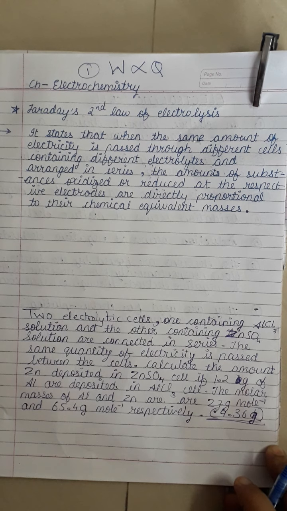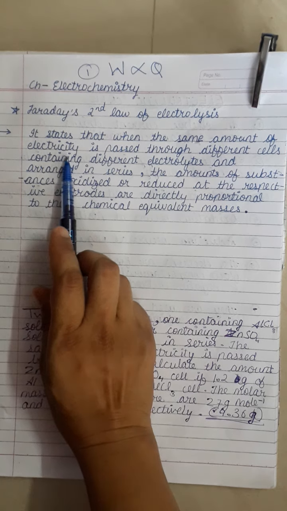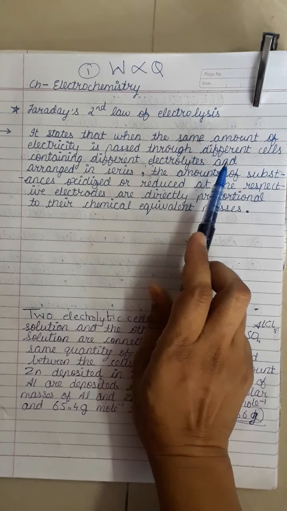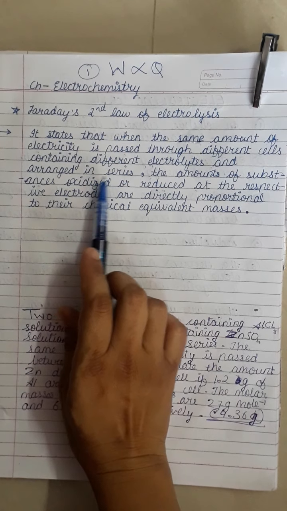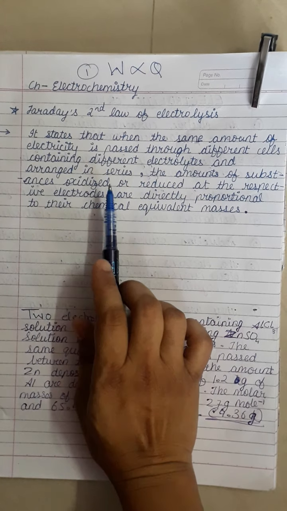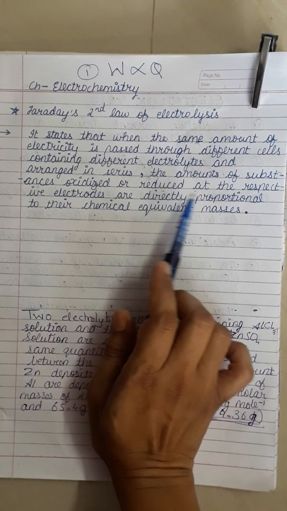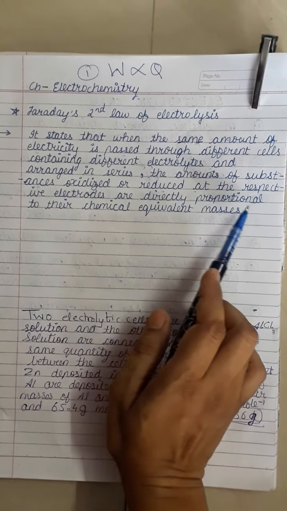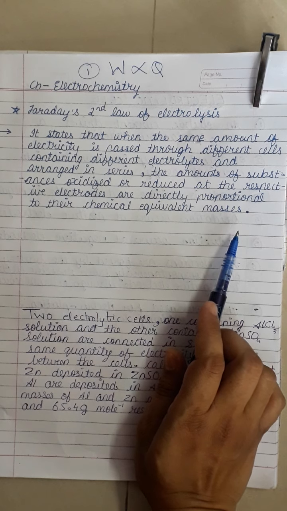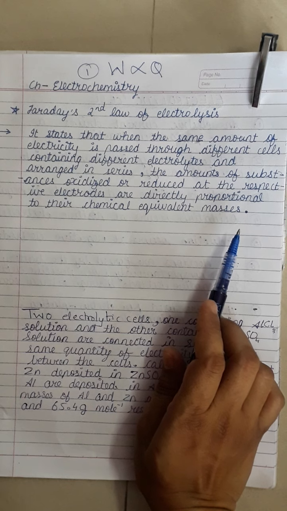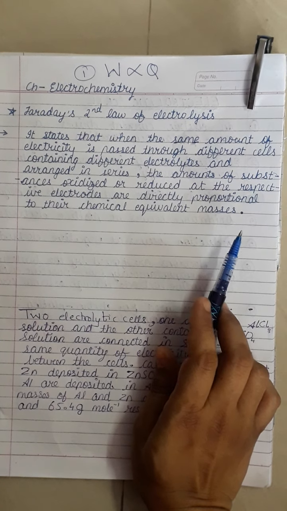Second law of electrolysis states that when same amount of electricity is passed through different cells having different electrolytes which are arranged in series, the amount of substance oxidized or reduced at the respective electrodes are directly proportional to their chemical equivalent mass. I can understand this sentence, you might have not understood. Let me make this explanation easier now.